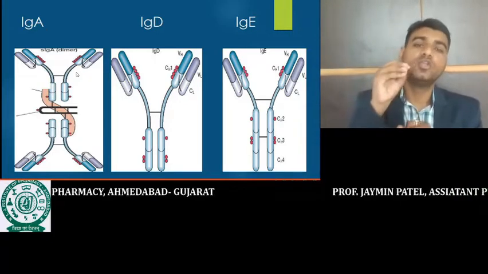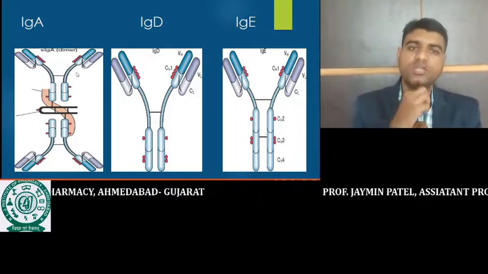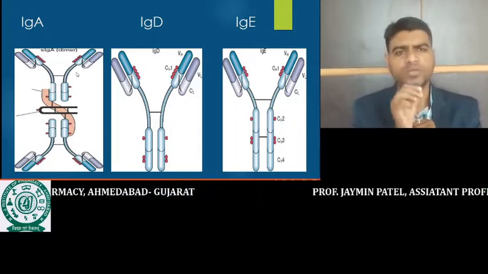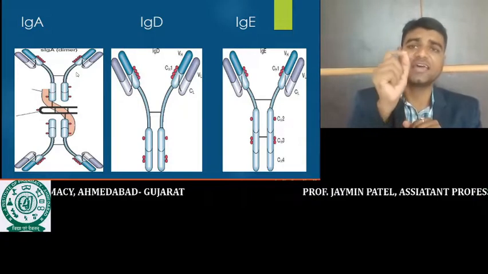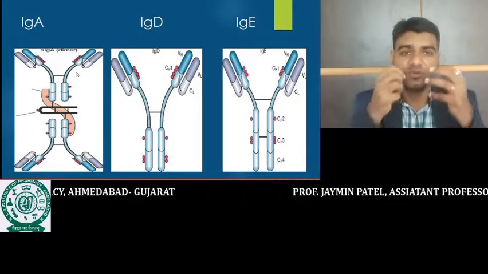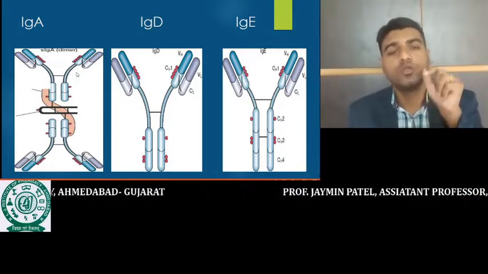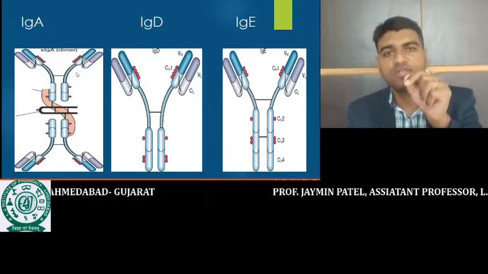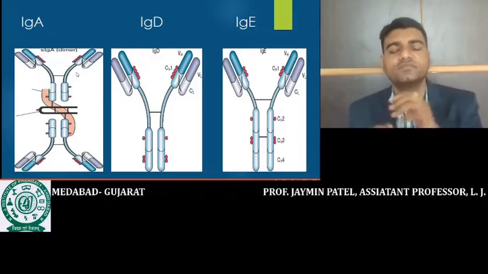So a newborn baby receives immunity from the mother through the milk, and this milk contains IgA. So the newborn baby receives immunity in the form of IgA.